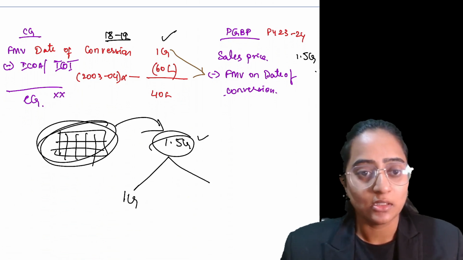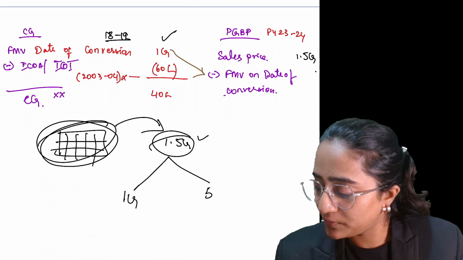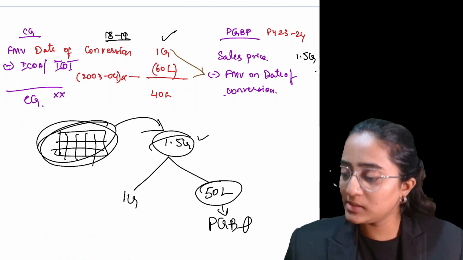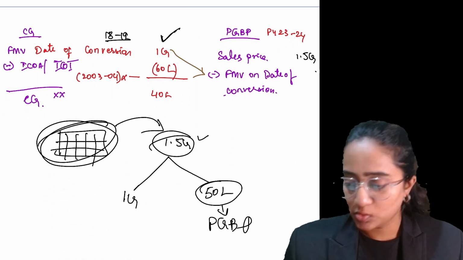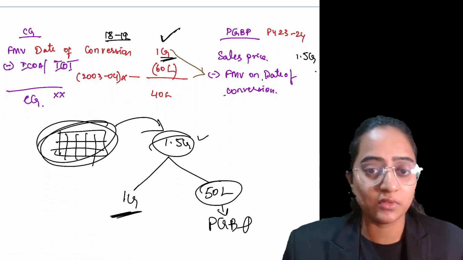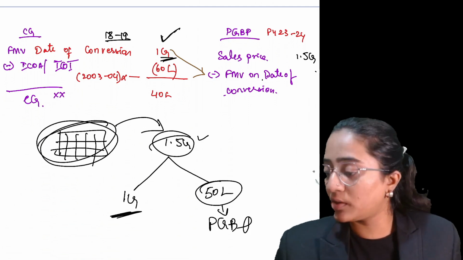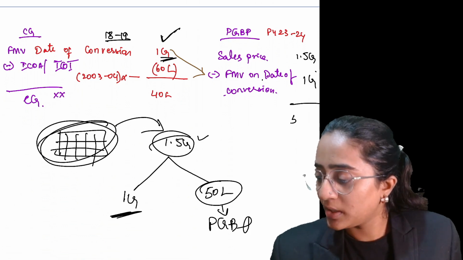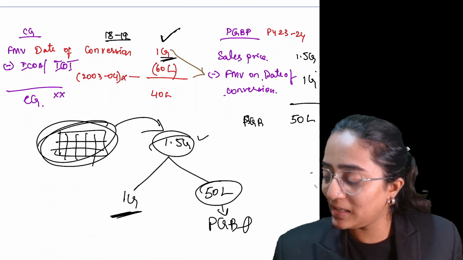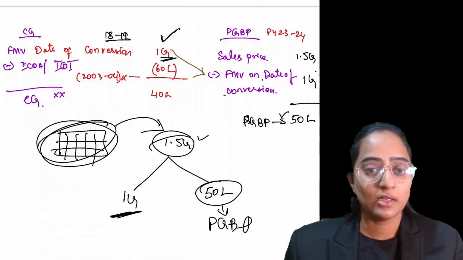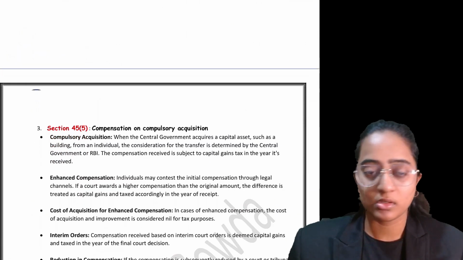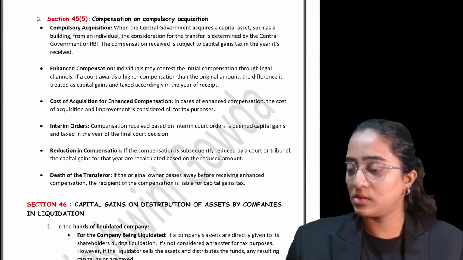Only the remaining 50 lakh is subject to tax under PGBP. So 1.5 crores minus the amount already recorded for tax as on the date of conversion, the remaining 50 lakh is going to be my PGBP income. I hope it is clear.